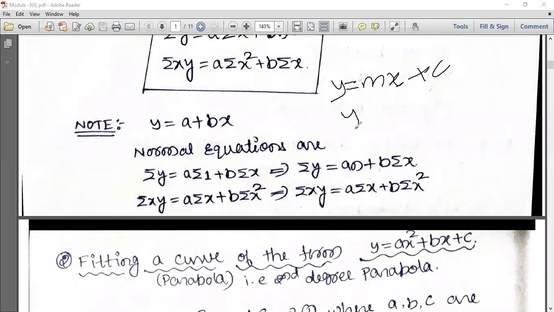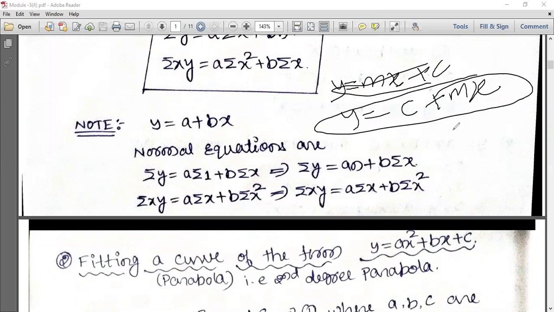Or sometimes you may get it this way, y equal to c plus mx. Either this or this, both are same. Earlier y equal to ax plus b was there, now y equal to a plus bx is there.